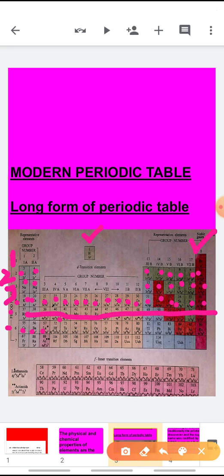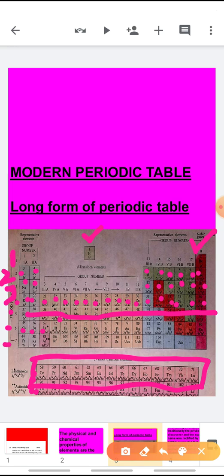These 14 elements are kept separately here down the periodic table, and these 14 elements are called the inner transition elements, also called the F block elements. Why they are called so and why they are kept separately, this I will tell you later. And the last row of the periodic table, the seventh row, is again having the same number of electrons, that is 32, as are present in the sixth row.